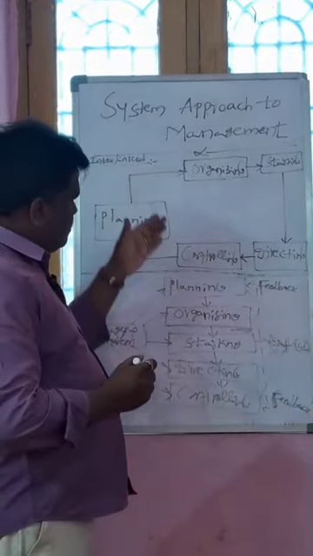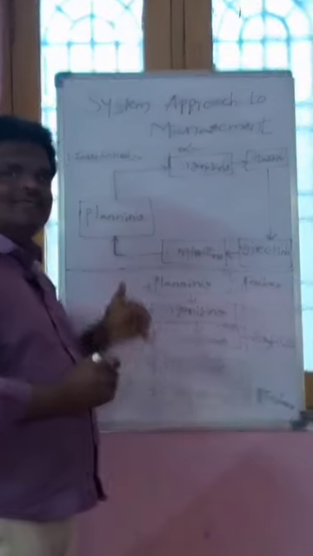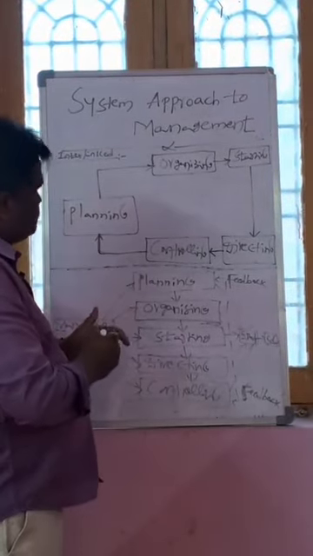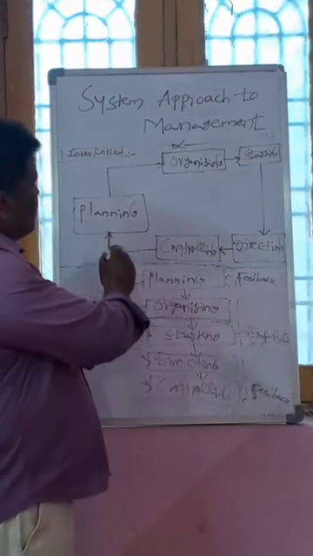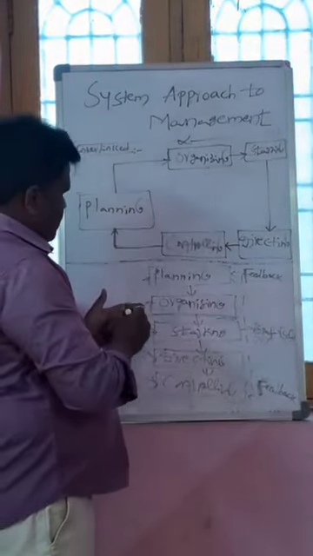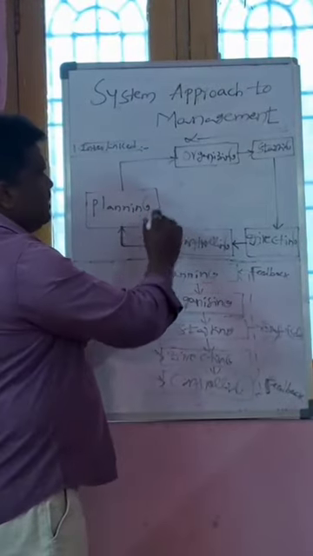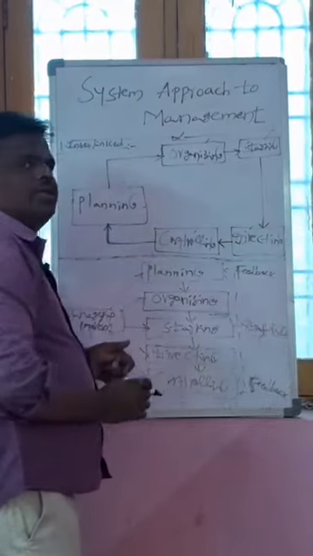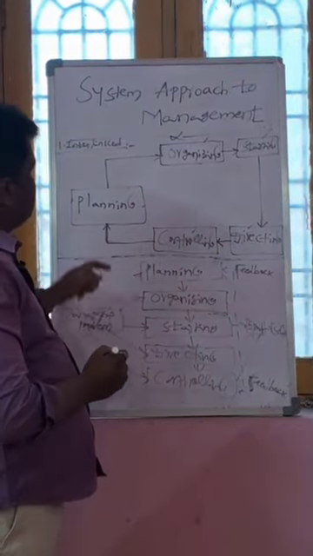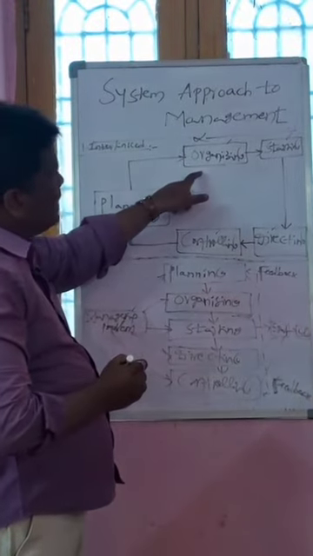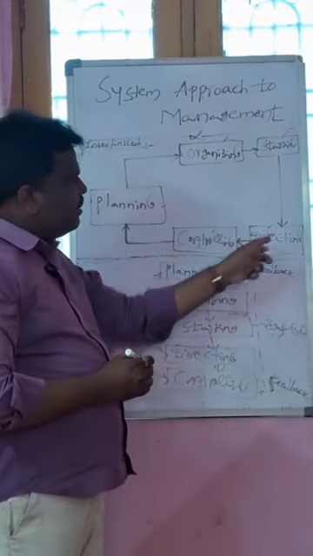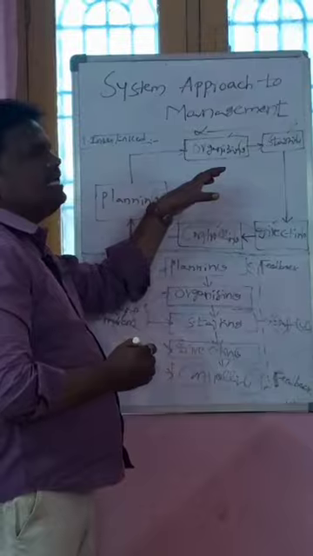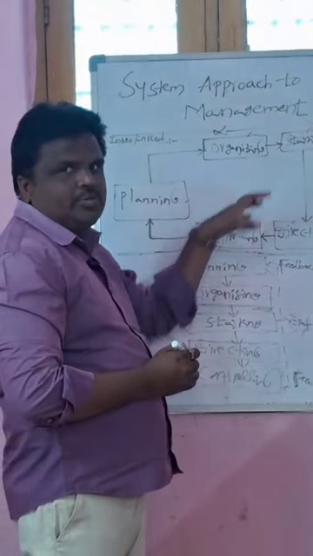into two categories, interlinked and interdependent. Here is the diagram representation of the interlinked one: planning, then organizing, staffing, directing and controlling. Planning is interlinked to organizing, organizing to staffing, staffing to directing, and directing to controlling. So each and every function of management is interlinked.